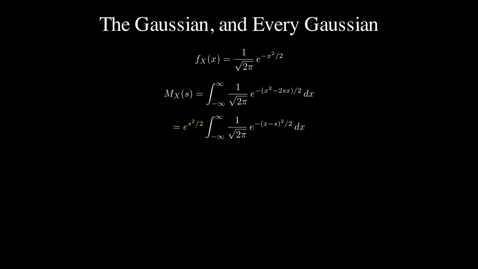The jewel of the catalog is the standard normal. Its density is e to the minus x squared over 2, scaled by the square root of 2 pi. Multiply by the probe, and the two exponents merge into minus x squared minus 2sx over 2. Now complete the square. Add and subtract s squared inside, and the exponent splits into minus x minus s squared over 2 plus s squared over 2. The clean factor e to the s squared over 2 steps outside the integral.